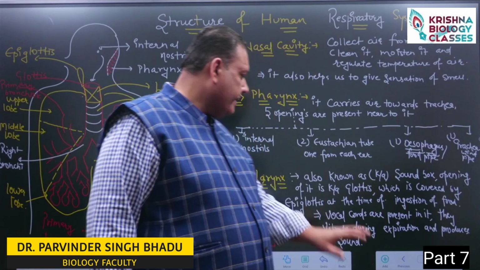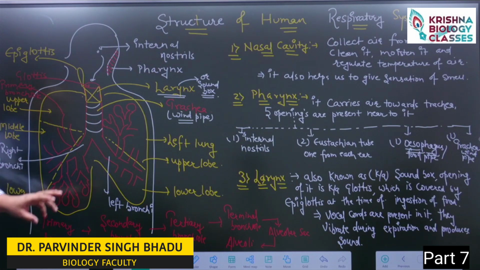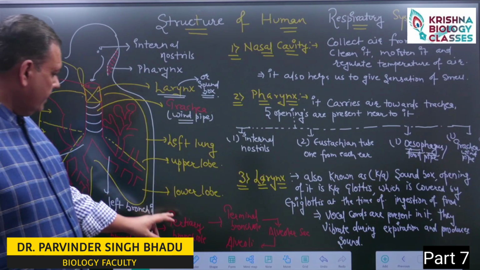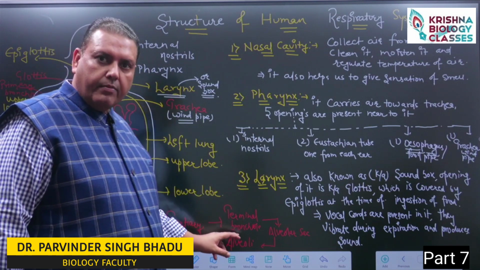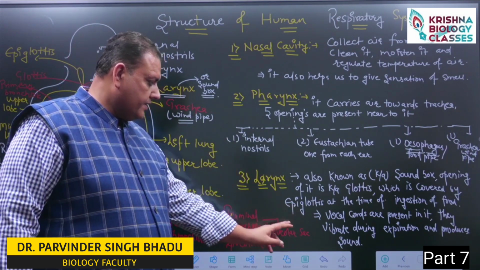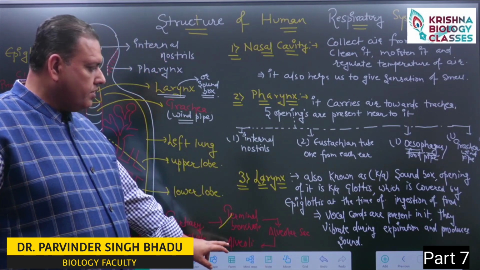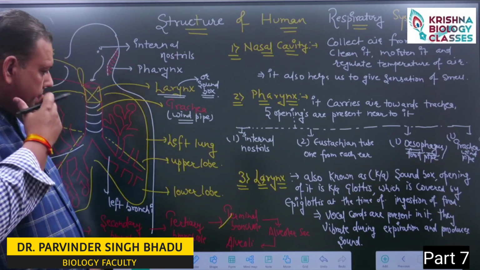Now as soon as the bronchi enter the lungs, they start dividing into branch-like, tree-like structures: primary bronchiole, secondary bronchiole, tertiary bronchiole, then terminal bronchiole. Finally, they open into a chamber-like structure named the alveolar sac, in which pouch-like structures, alveoli, are found.